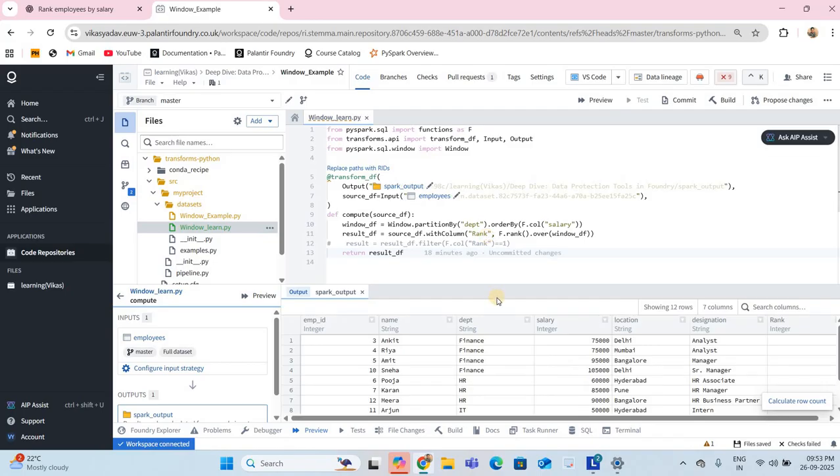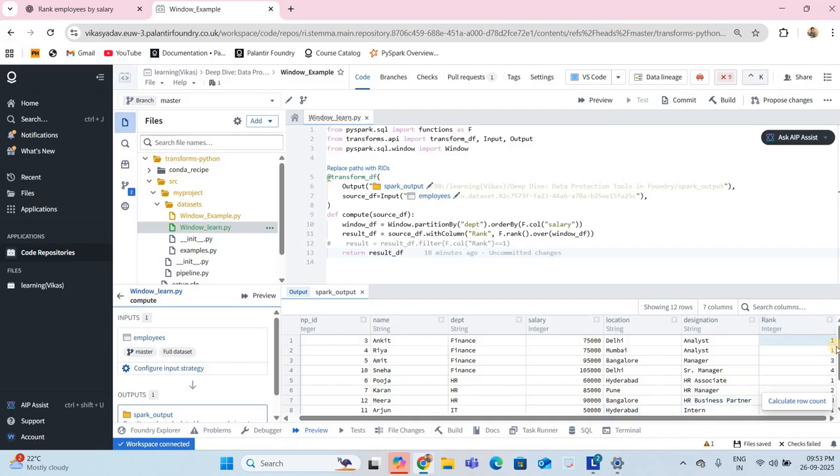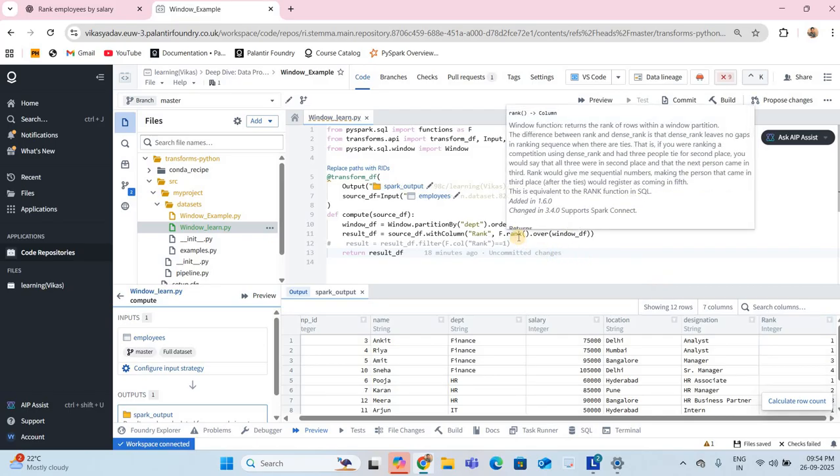Yeah, so basically what these two lines do is take each department, partition by department, and assign the ranking 1 1 3 4. Why is the second number not given? That is the drawback of rank. I'll show you in dense rank, it will resolve the issue.